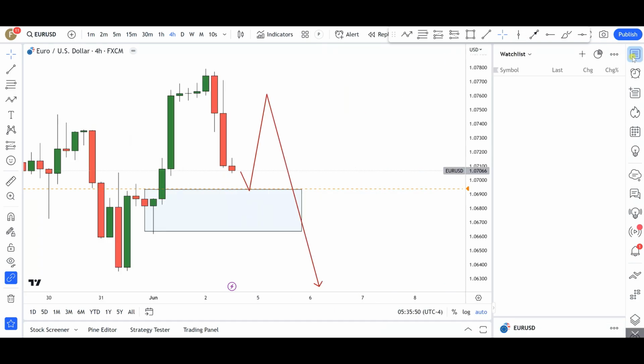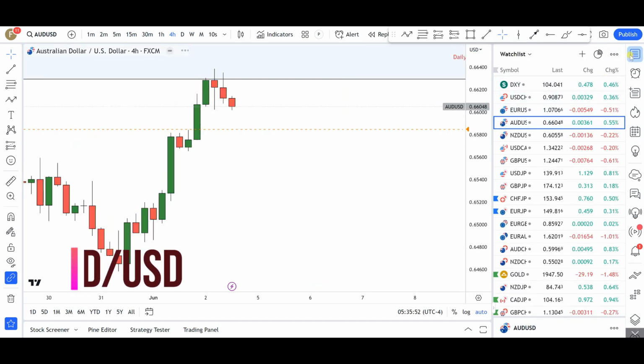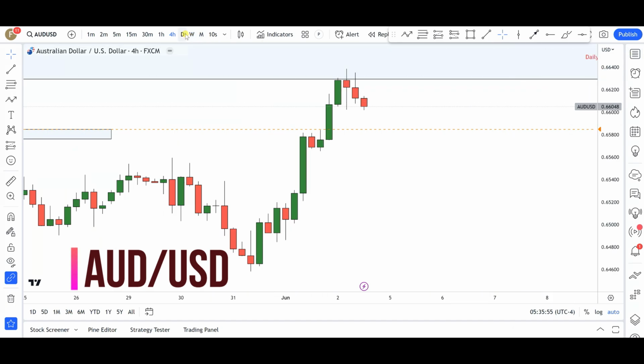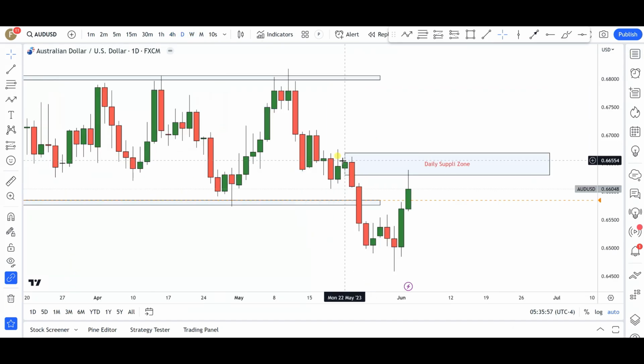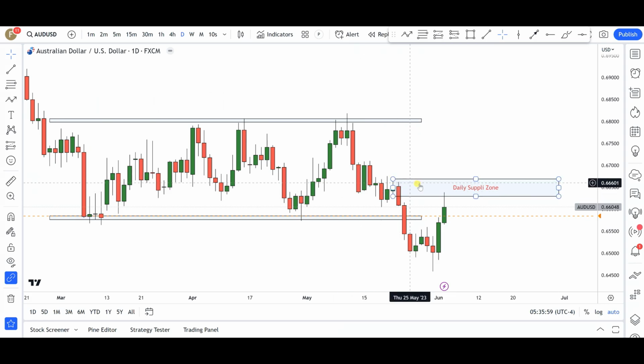Now, that's it for Euro US dollar. Next up is going to be Australian dollar US dollar. Now, this one is looking nice. If you guys remember from last week, I told you guys to keep an eye on this particular daily supply zone.